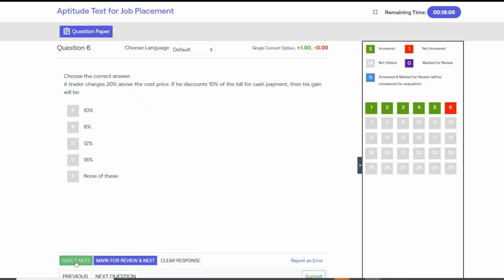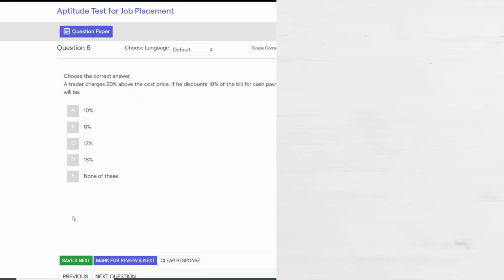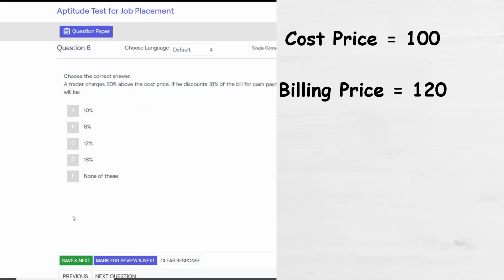Next, choose the correct answer. A trader charges 20% above the cost price. If he discounts 10% of the bill for cash payment, then his gain will be how much? Suppose the cost price is ₹100. The billing price would be 120 as the trader is charging 20% on the cost price. Out of this 120 rupees, he gives a discount of 10%.